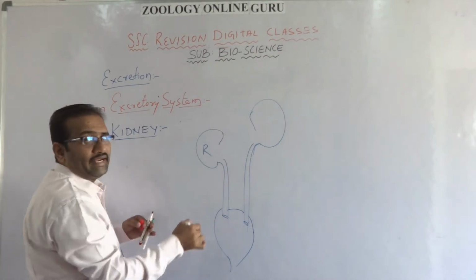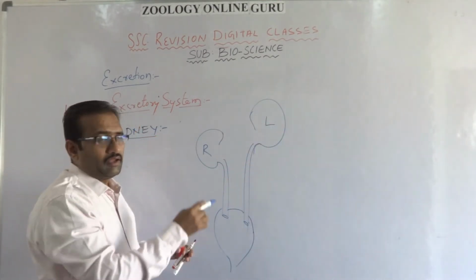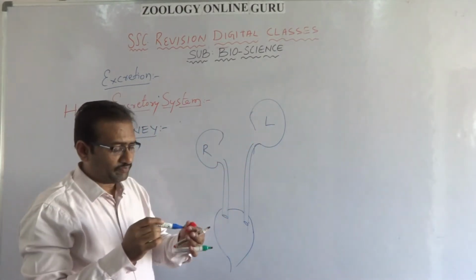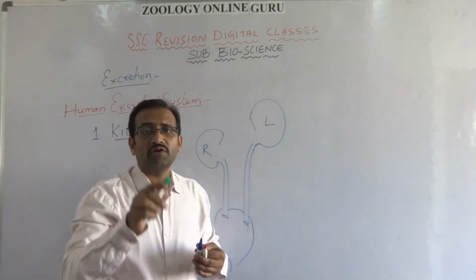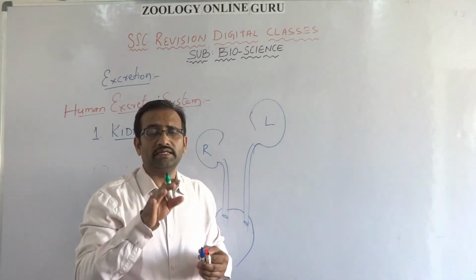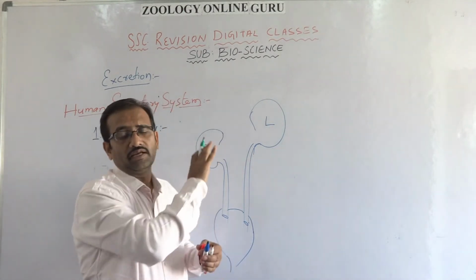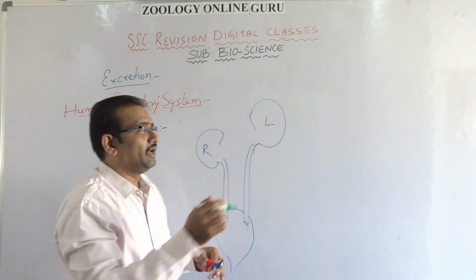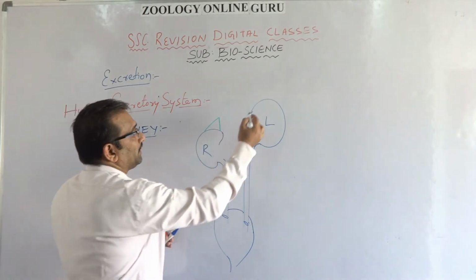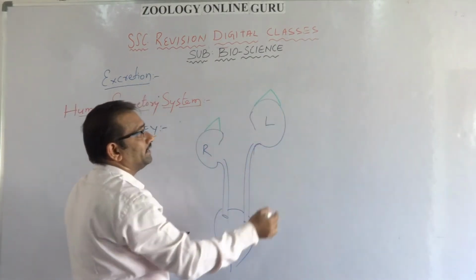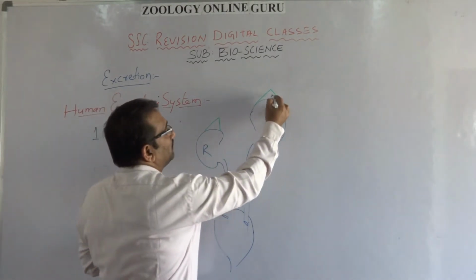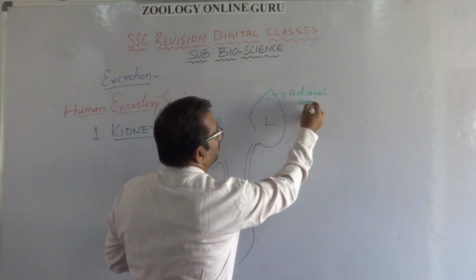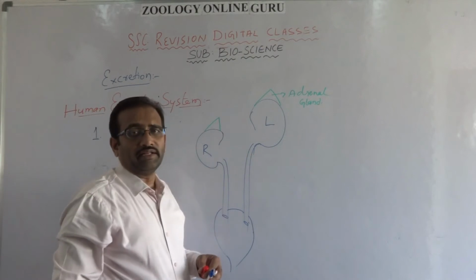This is the right kidney, this is the left kidney. The right kidney is somewhat lower compared to the left kidney because of the pressure of the liver. The liver is present just above the kidneys. That's why the right kidney is somewhat lower than the left kidney. And an endocrine gland is present on the kidneys like a cap. This is called the adrenal gland.